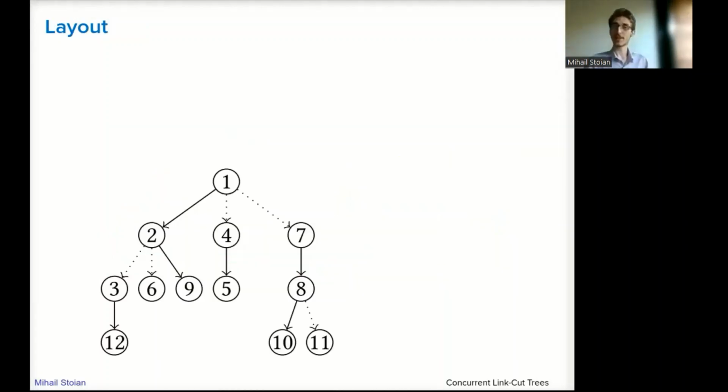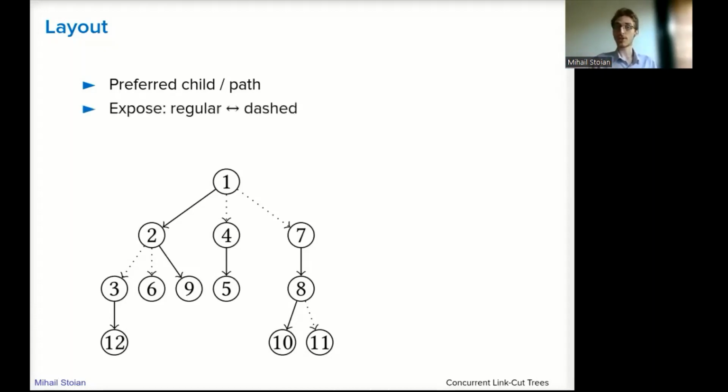At first, let's see what a link-cut tree looks like. In the actual forest, we have regular edges and dashed ones. For a node, there is at most one regular edge, which represents the connection to its preferred child. Each operation also uses an expose operation, which transforms the regular edges into dashed ones, and vice versa. The preferred paths are then stored in splay trees.